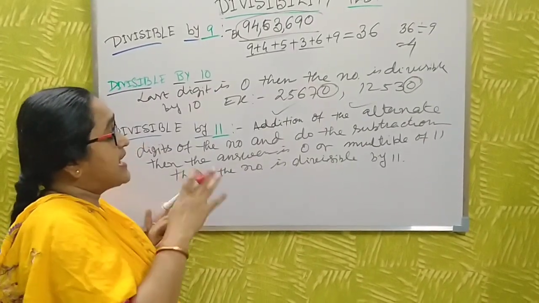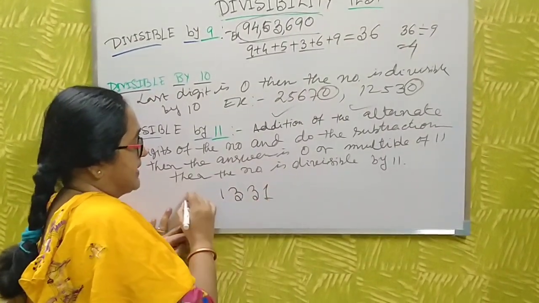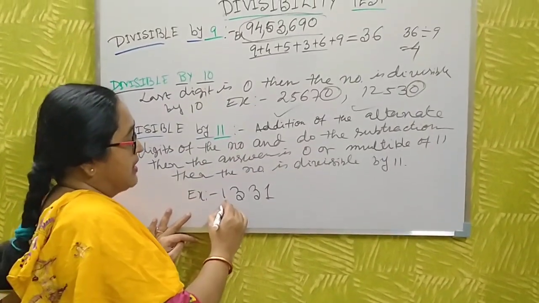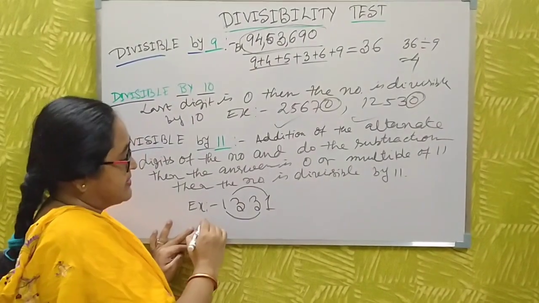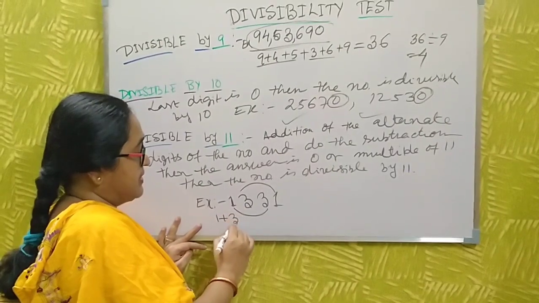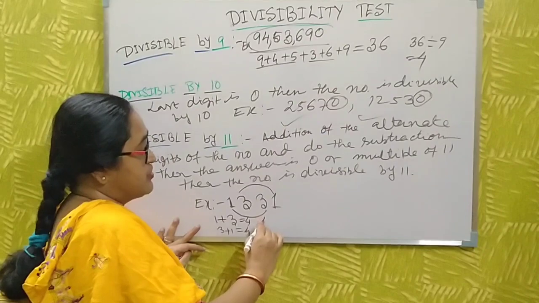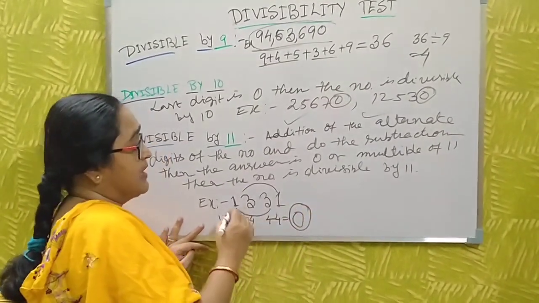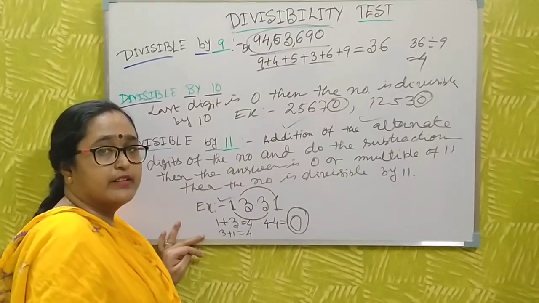What is this? Just I take a number. Here also I take a number. Okay. Just do the addition of the alternate digits. Yes. This one. Add alternate, one skip another. 1 plus 3 and 3 plus 1. This is 4. This is 4. Then you just do the subtraction. 4 minus 4 is 0. The subtraction is 0. Then you say the number is divisible by 11.